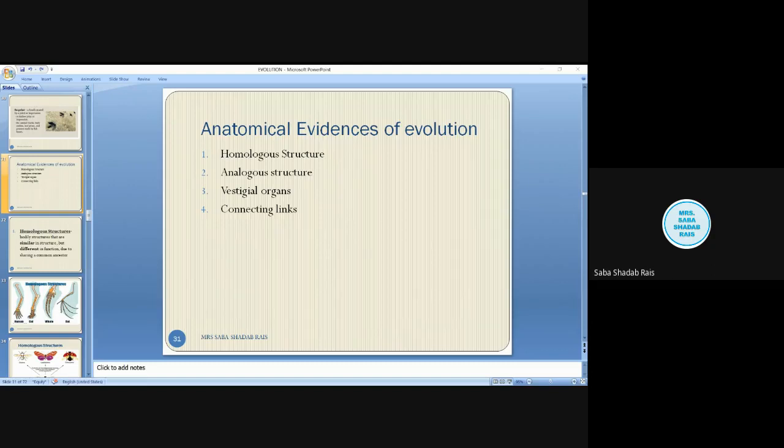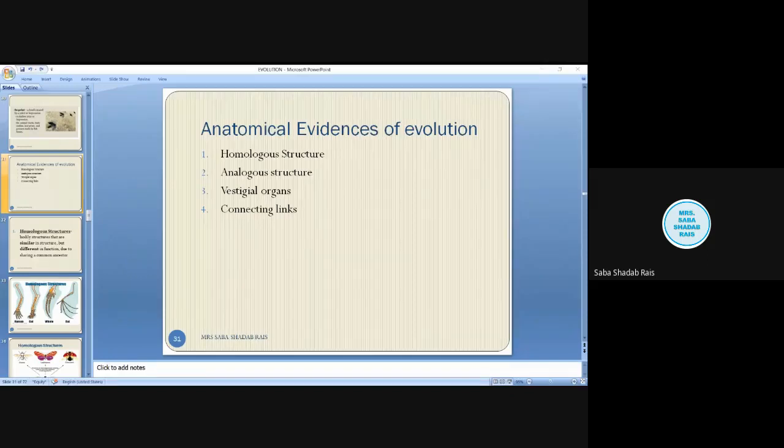But analogous structures are found in unrelated organisms, because the class Insecta belongs to the arthropods, and birds are vertebrates, right? Homologous structures are inherited from a common ancestor; analogous structures are inherited from different ancestors.